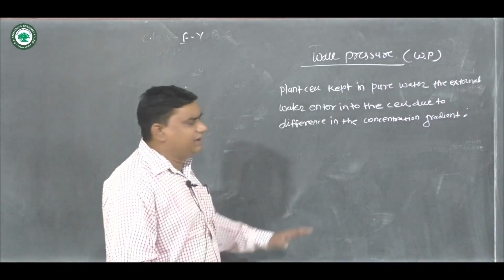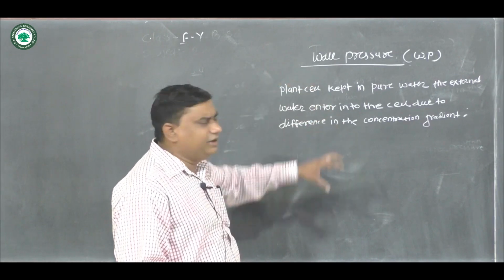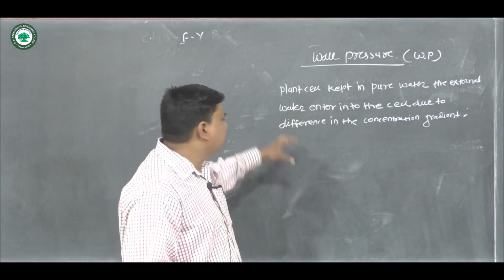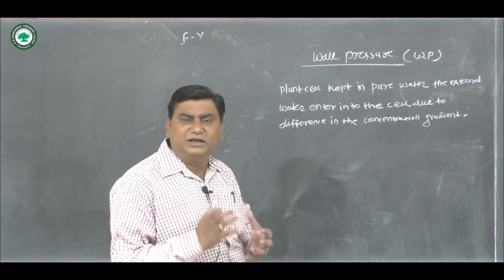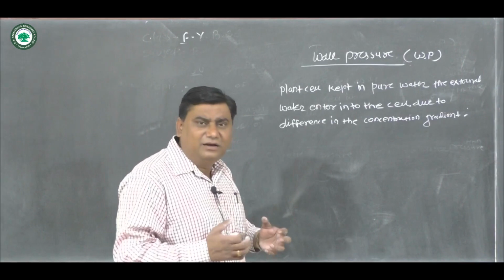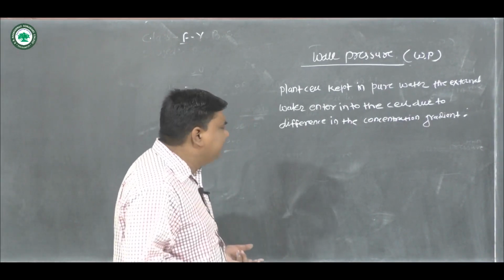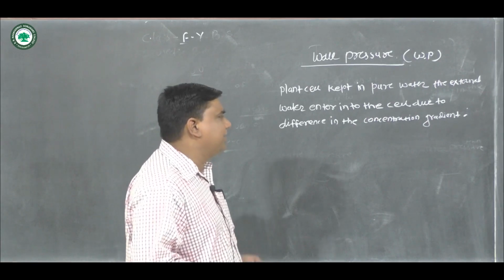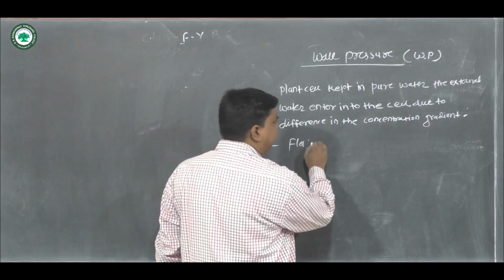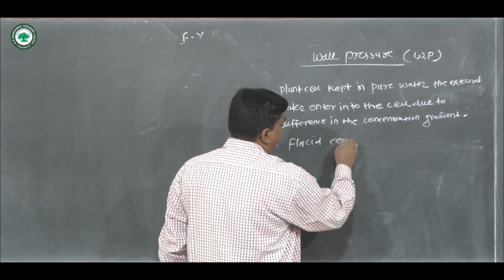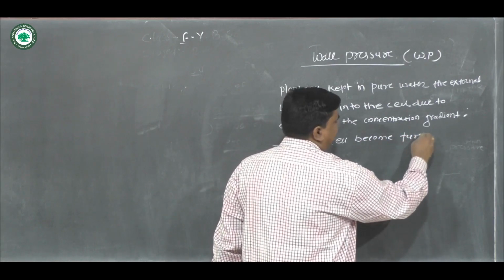Okay, very simple thing is here. When a plant cell is kept in pure water, the external water enters into the cell due to the difference in the concentration gradient, and as a result of this, the flaccid cell becomes turgid.